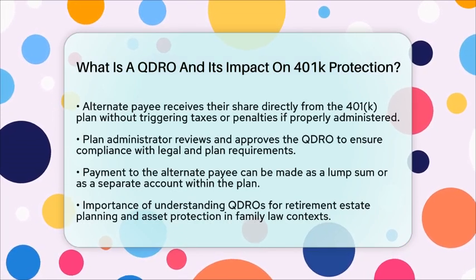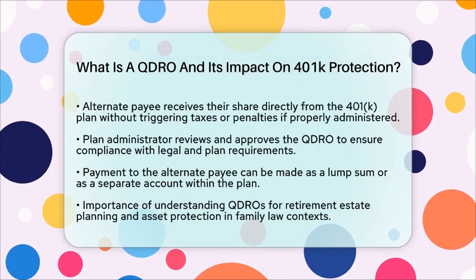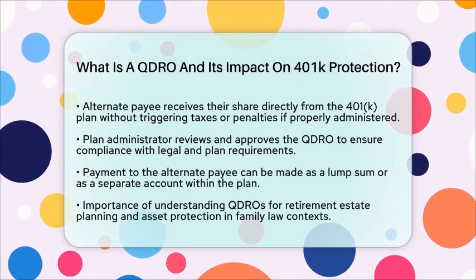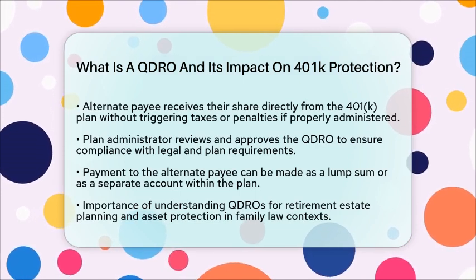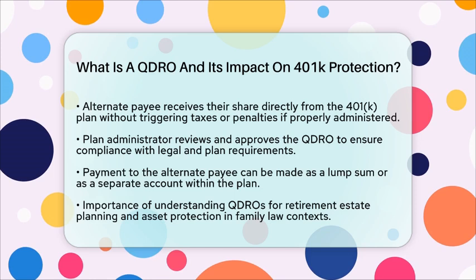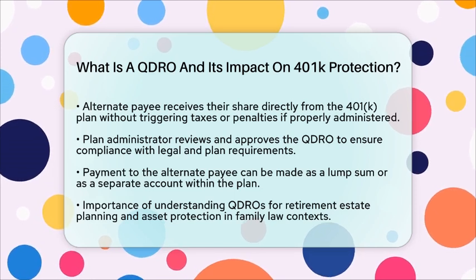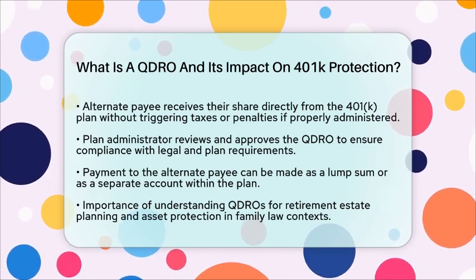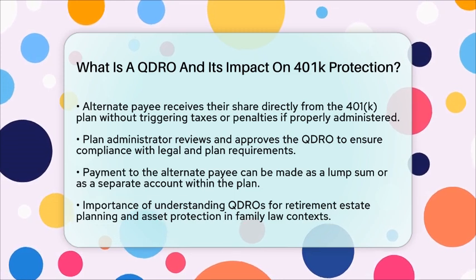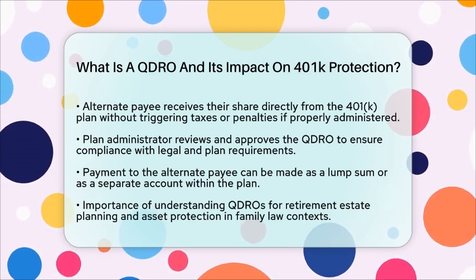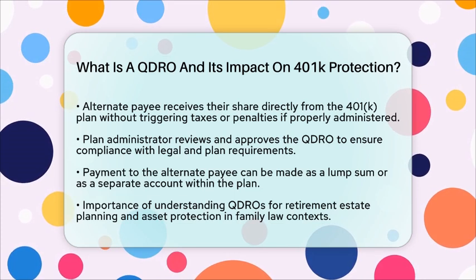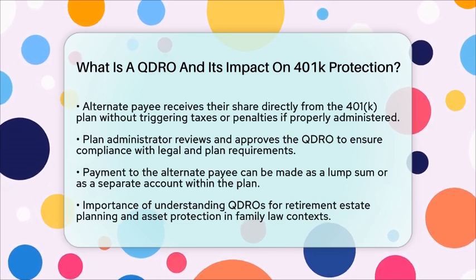When a QDRO is issued, the 401(k) plan administrator reviews the order to ensure it meets legal and plan requirements. Once approved, the plan pays the designated portion to the alternate payee. This can be done either as a lump sum or as a separate account within the plan, depending on the terms of the QDRO and the plan's rules.